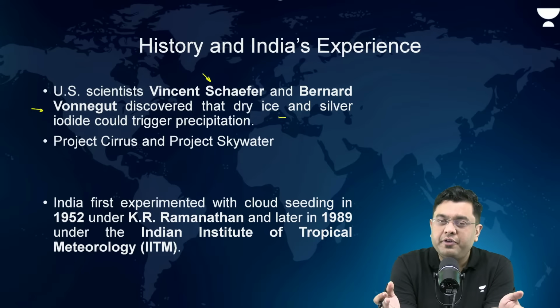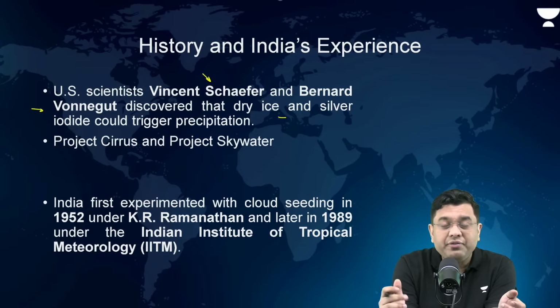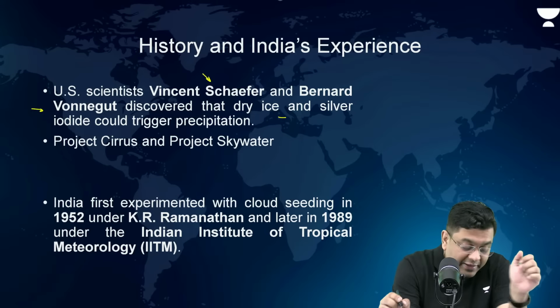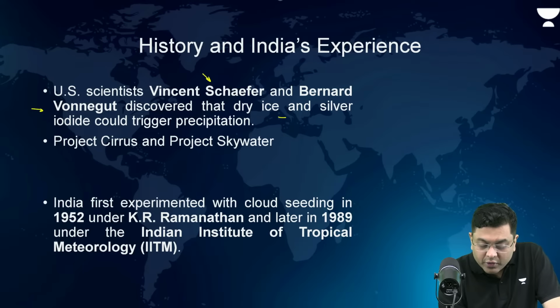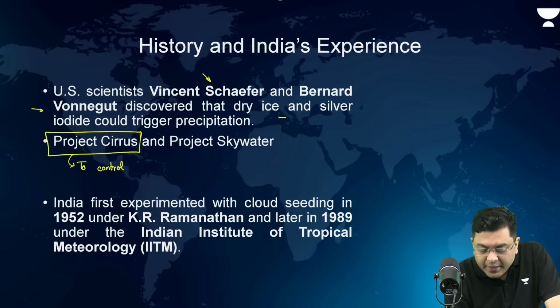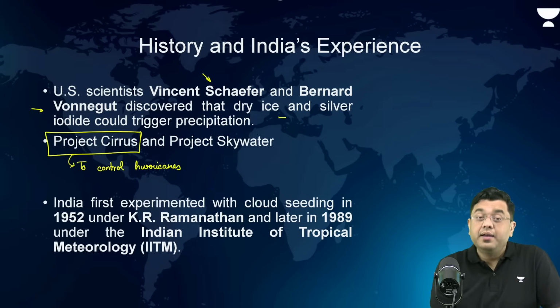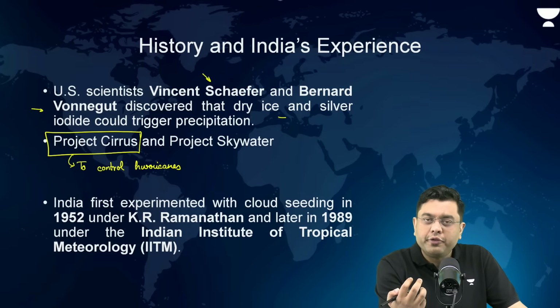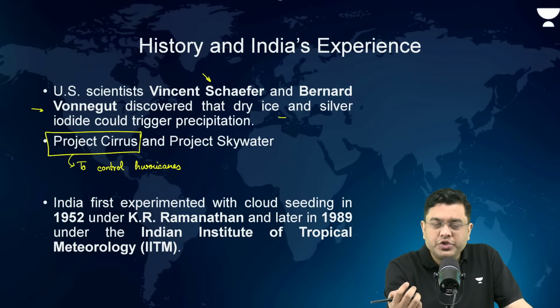The US would always suffer from very large hurricanes. So, can we control hurricanes? That is where Project Cirrus was launched by the US government to control hurricanes. But that was an abject failure. It was not successful because obviously hurricanes are massive forces of nature, with massive amounts of energy, and cloud seeding and cloud dispersion cannot be successful there.